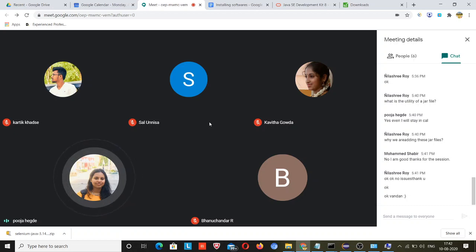But you said we need to select the environment variables, right? Yeah, but I'm not getting that option under advanced. Please share your screen if you can. I connected remotely and I'm doing it on my personal computer. Which Windows version are you using?